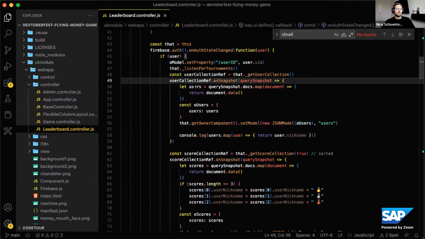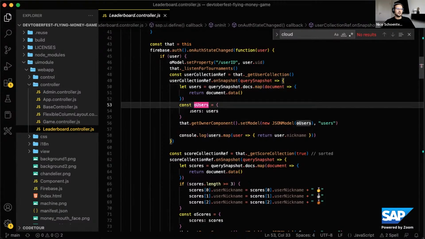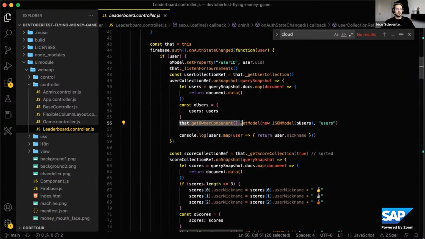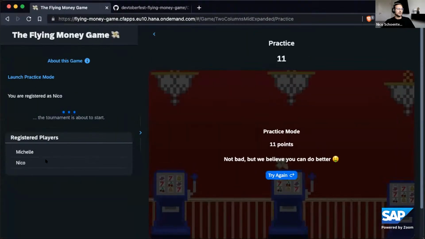And then I can just get the users here, write it in an object, and then set a model on the component that's called users. And then the list that you see right here is bound to that JSON model.